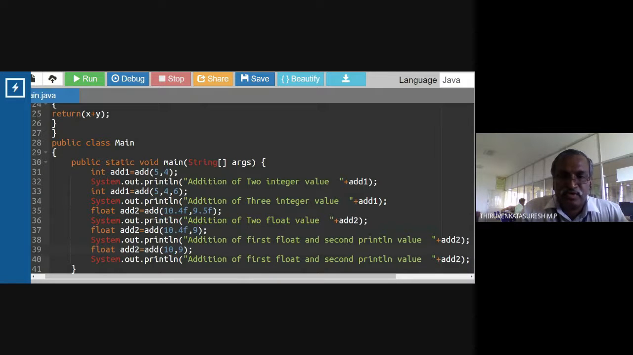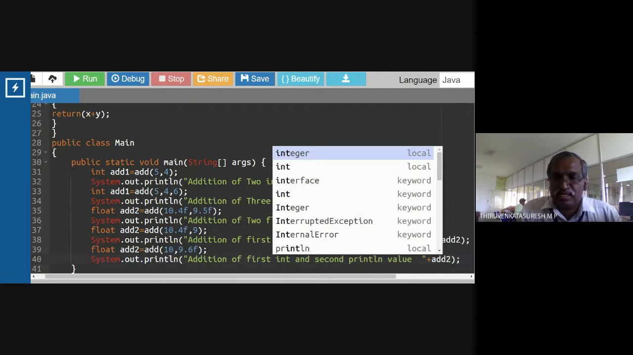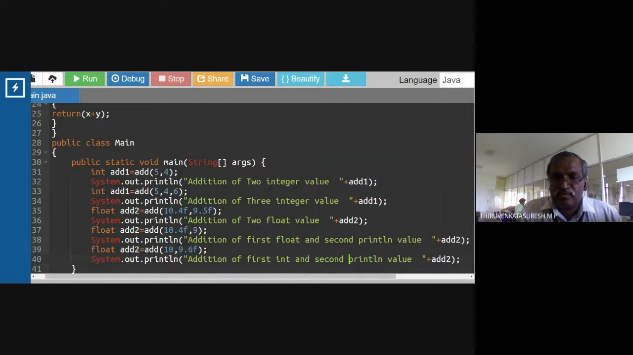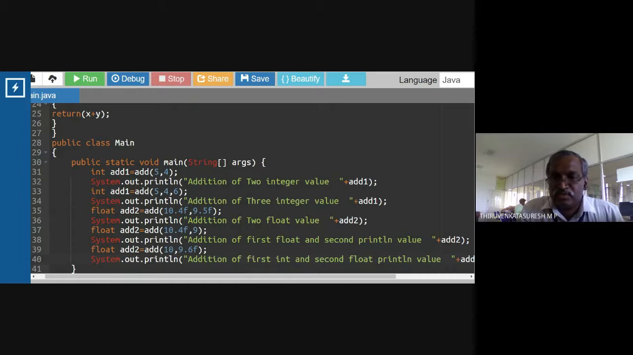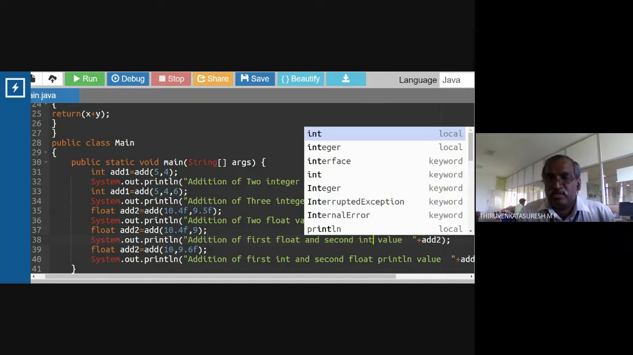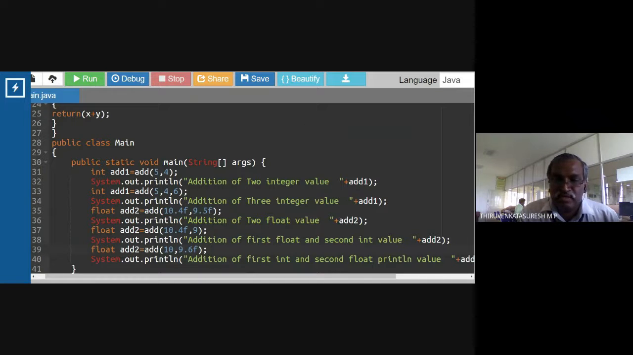First one is an integer value. Second one is a floating point value. Okay. Addition of first int, second float. Okay. First, second int value. Int. Okay. Yes. Here also add.